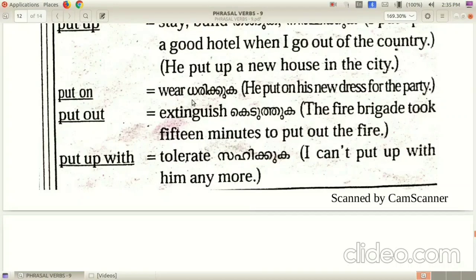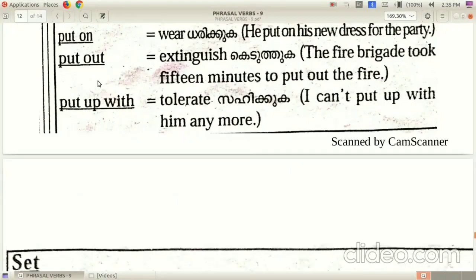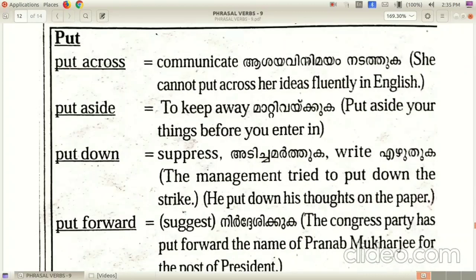Put on. This phrasal verb is repeated in most of the questions. Put on, wear. He puts on his new dress for the party. Then the next one, put out, extinguish. It is usually said for putting out a fire. The fire brigade took 15 minutes to put out the fire. Put up with, tolerate. I can't put up with him anymore.